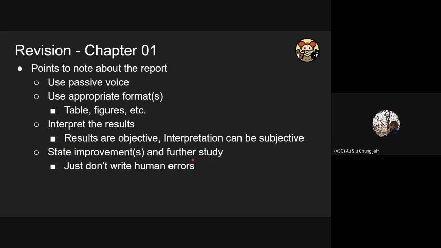And then for the points to note in the report, you should always use passive voice whenever possible, and you should use a proper format to present your data, like a table or figures. You should interpret your results because the result is objective, like 10 or 20, but the interpretation can be subjective. What's the meaning of 10 and 20? That is called the interpretation. And you should state the improvements or further study at the end of your report. But remember, don't just write some human errors because that is pretty meaningless, okay? Saying 'because I am careless or she is careless' doesn't make any sense to me, okay?